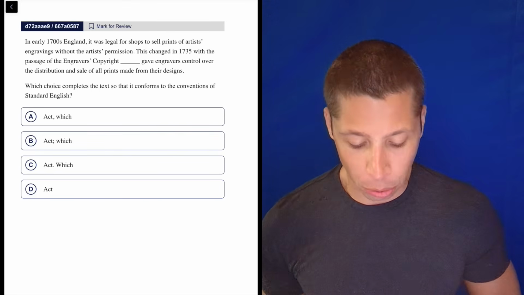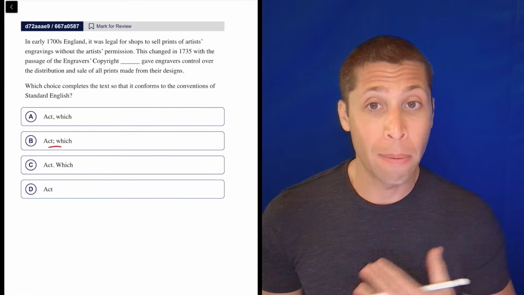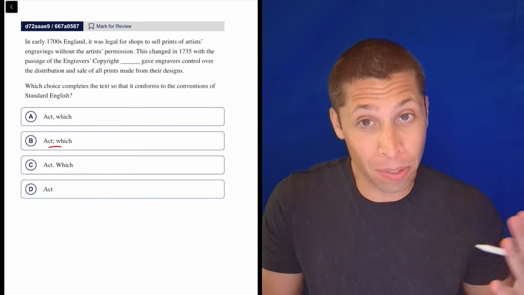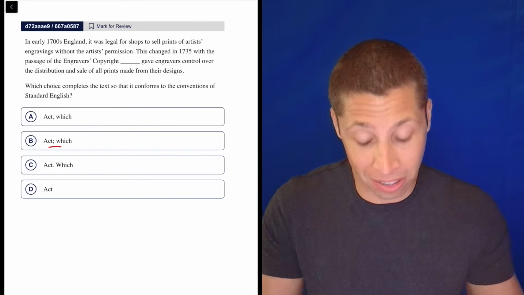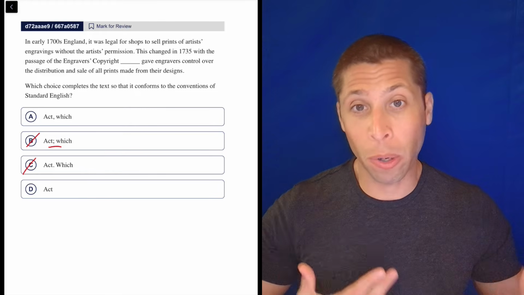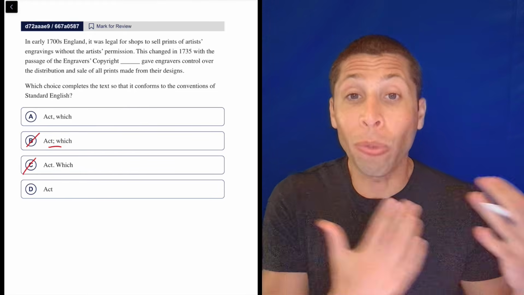Immediately, I noticed that choices B and C are basically the same thing, right? What does a semicolon do? In most cases, it is just a period. So the fact that B and C are basically a period and a semicolon, which are the same thing, means they're probably both wrong. Now, of course, if it's one of those weird cases where the semicolon is being used for a complicated list, I can readjust.